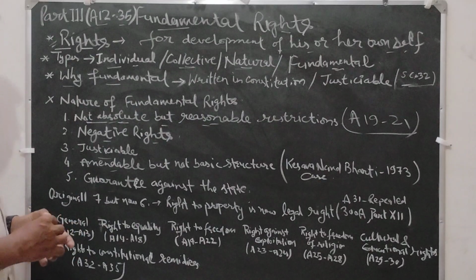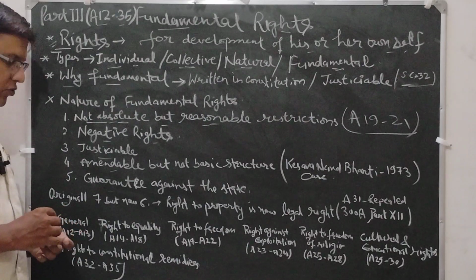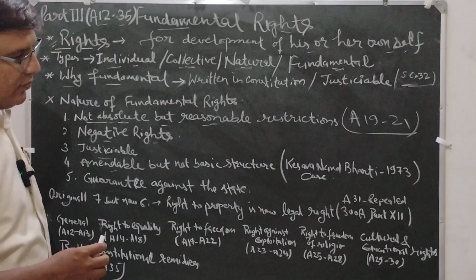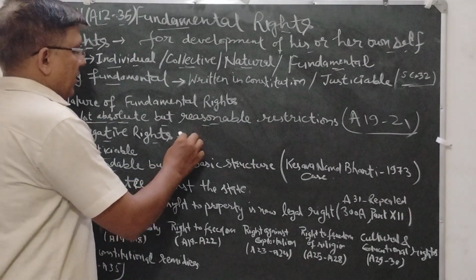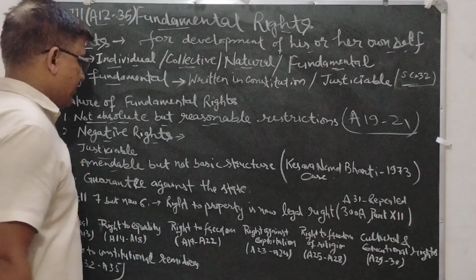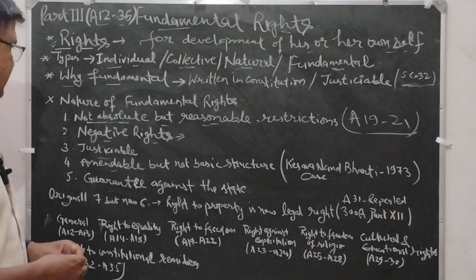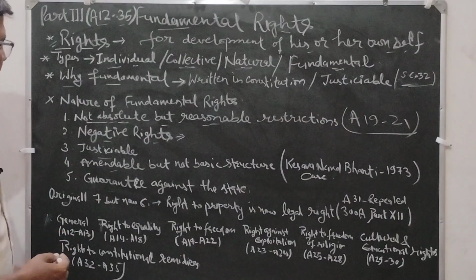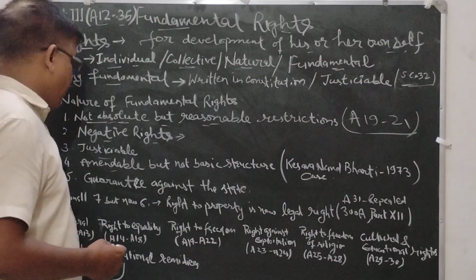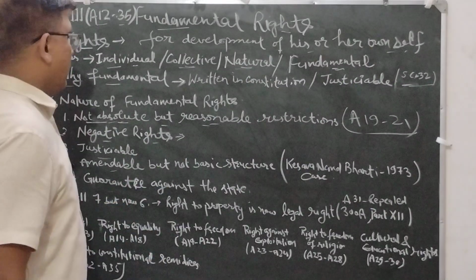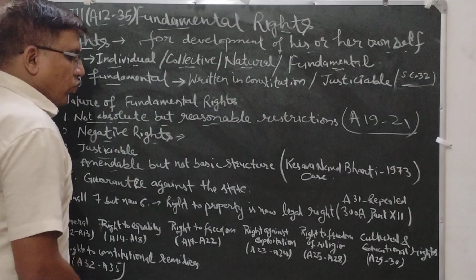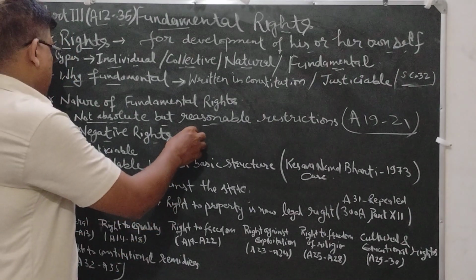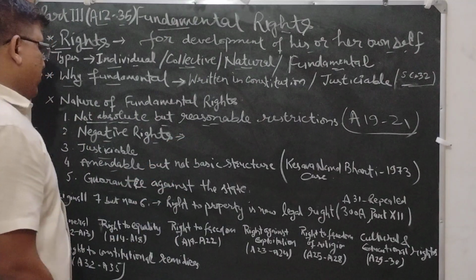Why are they negative? Because they put a liability on the state. The state is liable to give these rights to its citizens. That's why they are called negative rights. But some rights are positive because they also help to administer. That's why they are sometimes called positive.